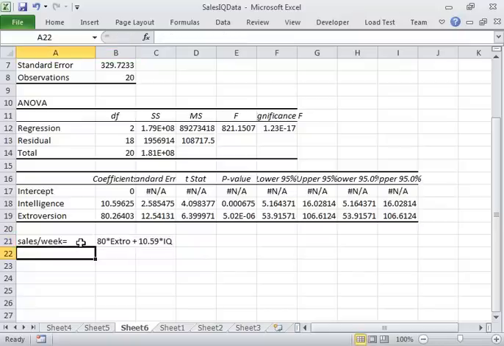Now, I'm more sure that extroversion is part of it than intelligence, and not only that, I can also see that extroversion has a higher impact on my sales than intelligence does. An extra point of extroversion is worth $80 more a week, while an extra point of intelligence is only worth $10.50 a week. So that's what I can tell the executives from this data.